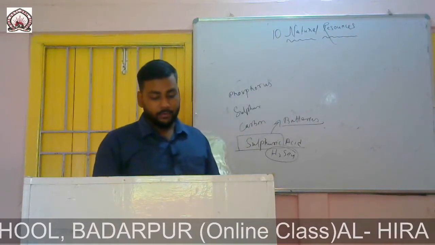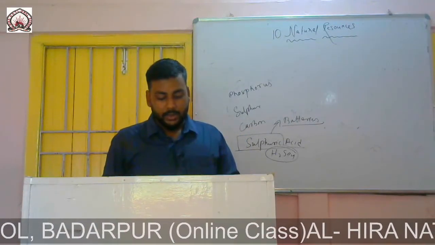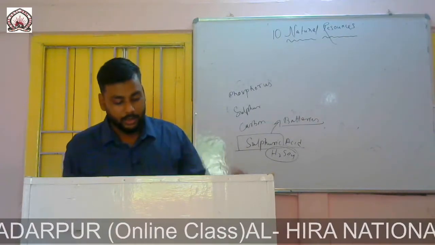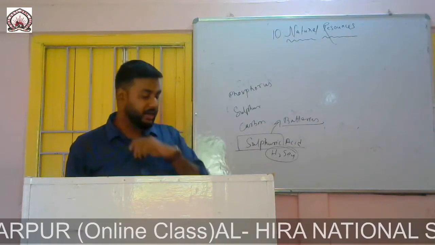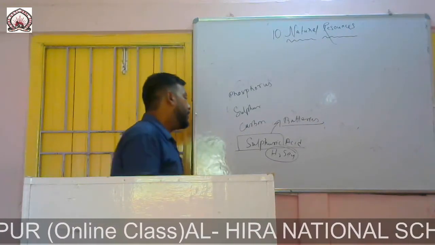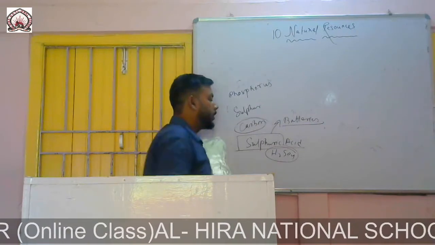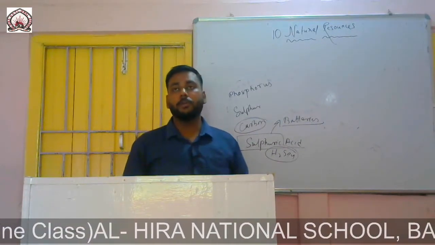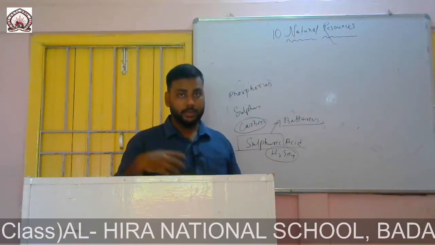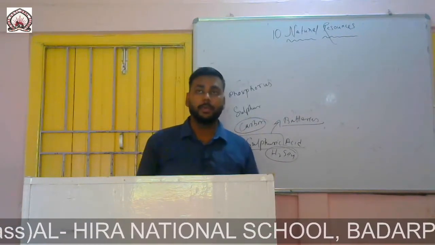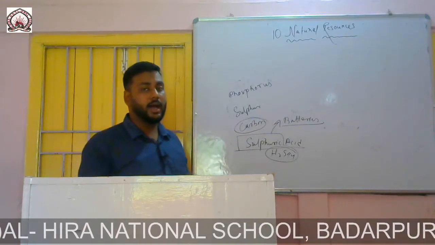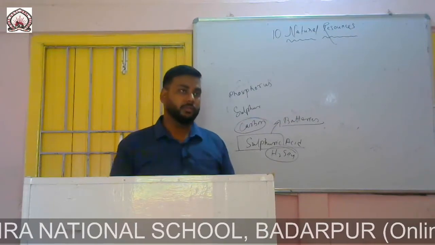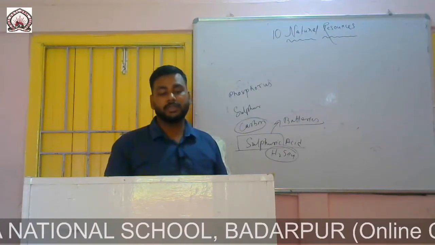So the next type of non-metal we are talking about: not all non-metals come from rock. Oxygen and nitrogen, two of the most important non-metals, come from air. Carbon, we'll be talking about carbon later. Oxygen and nitrogen are non-metals which are gaseous. As we have discussed previously, non-metals are not always solid; they can be solid, liquid, or gaseous. Now carbon is found in a lot of things.